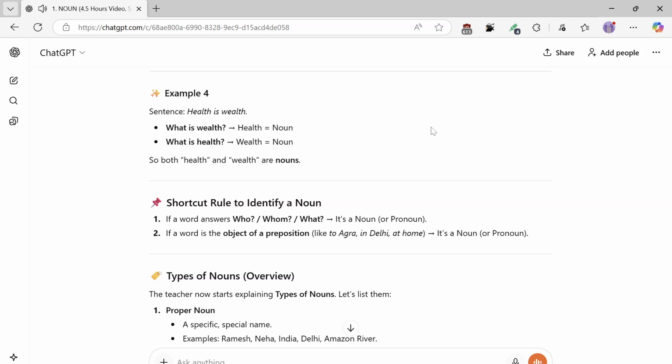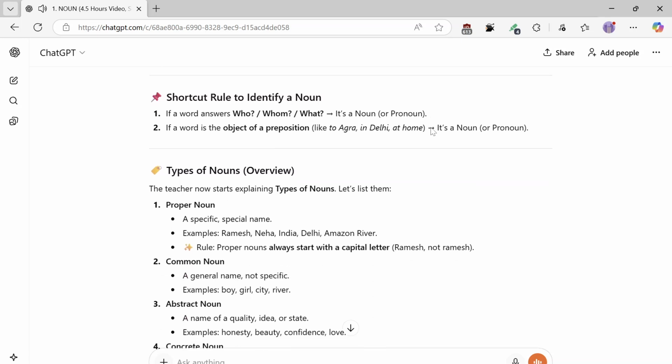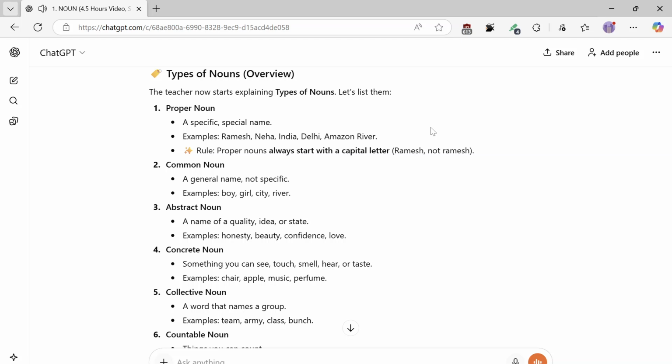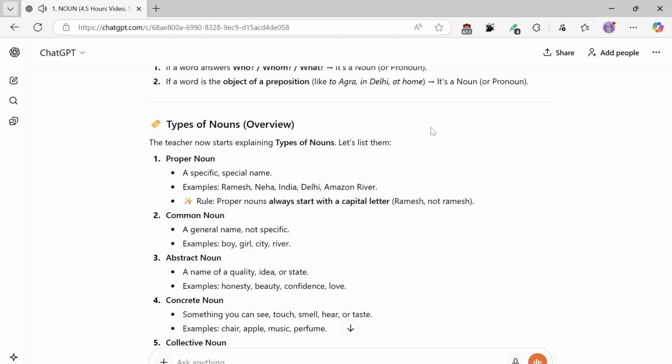Types of nouns overview. The teacher now starts explaining types of nouns. Let's list them. 1, proper noun, a specific, special name. Examples: Ramesh, Neha, India, Delhi, Amazon River. Rule: proper nouns always start with a capital letter. 2, common noun, a general name, not specific. Examples: boy, girl, city, river.